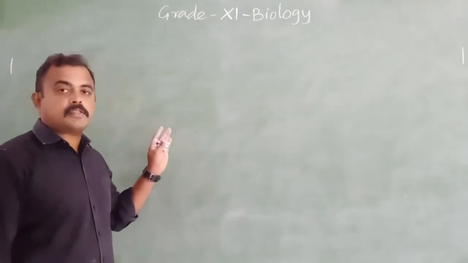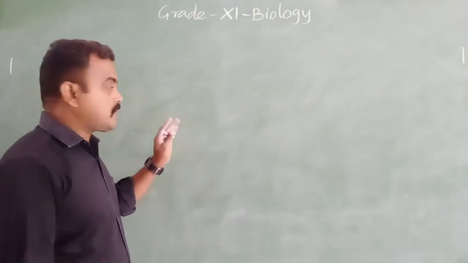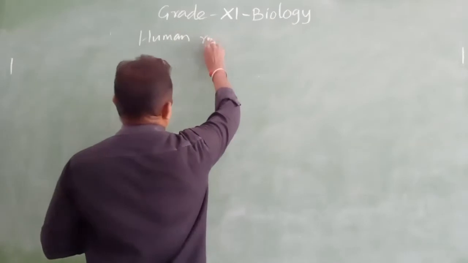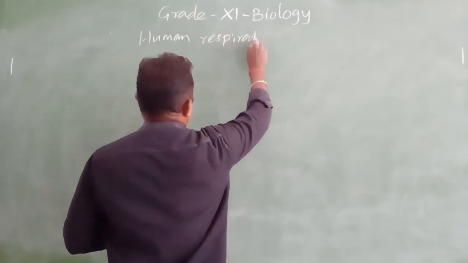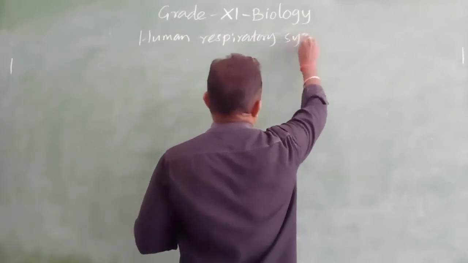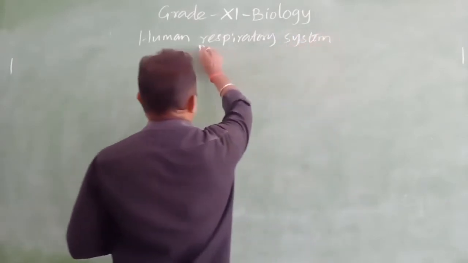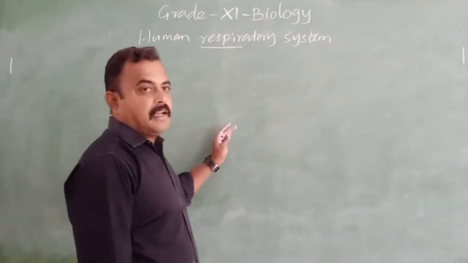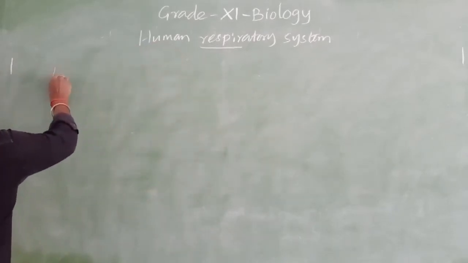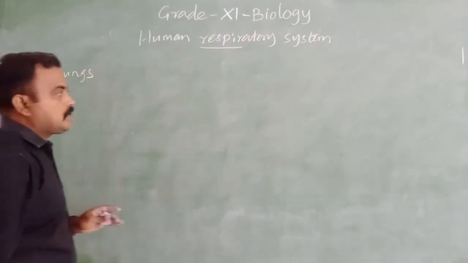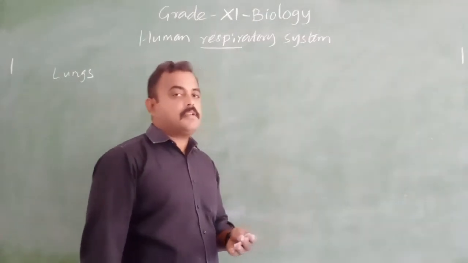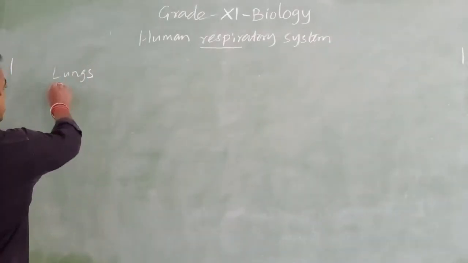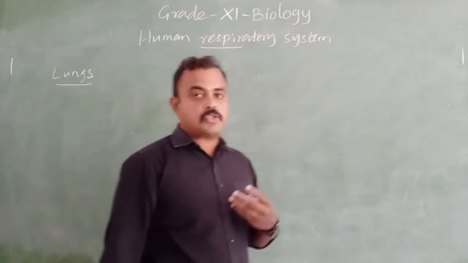So the next topic is the human respiratory system. The human respiratory system consists of lungs, because each and every system consists of some organs. Likewise here also we have some organs. One important organ is the lungs.